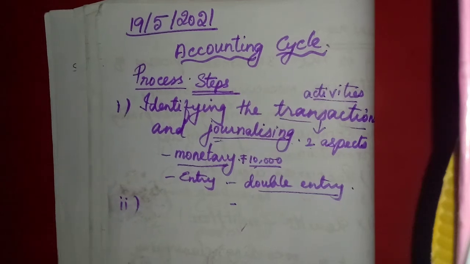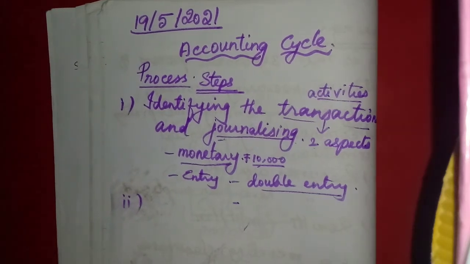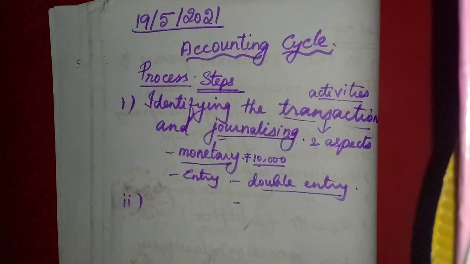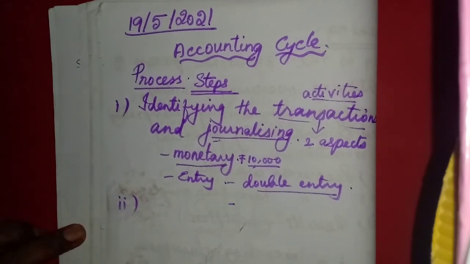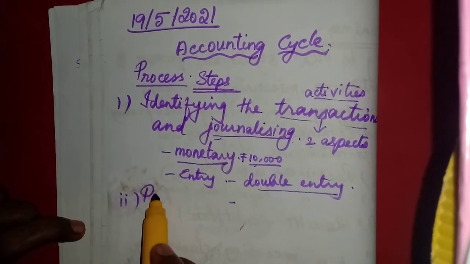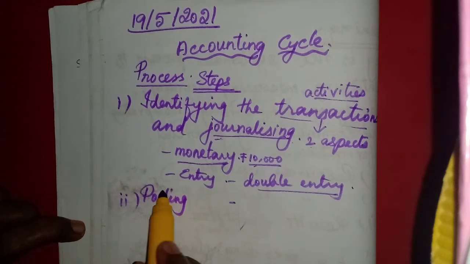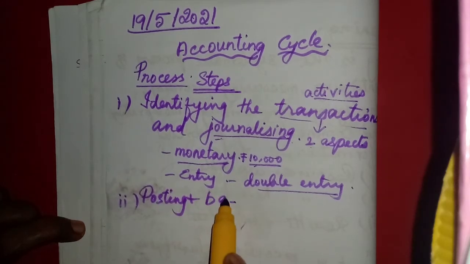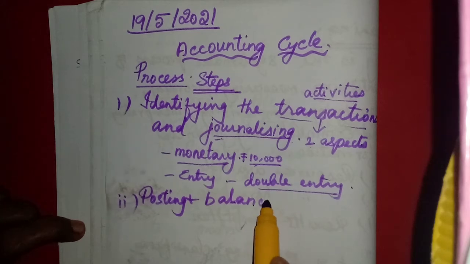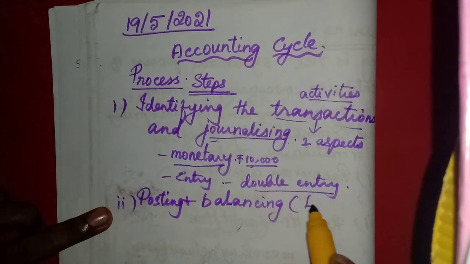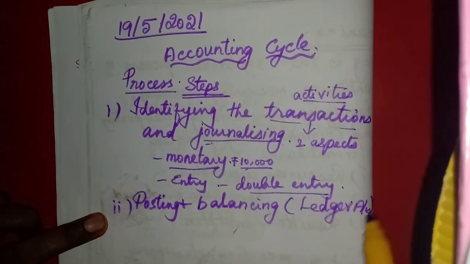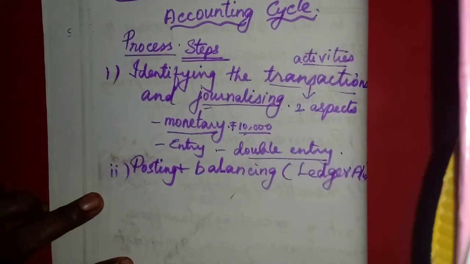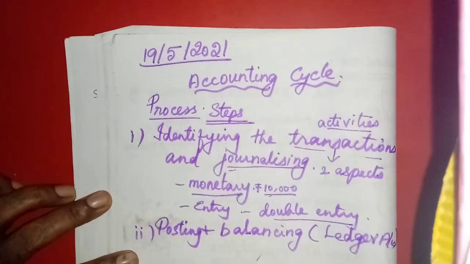Then the second step: posting and balancing. After preparing the journal entry, what do we have to do? We have to post them in the ledger accounts. That is called posting and balancing. So, the journal entry will be there. Shall we write one journal entry here?